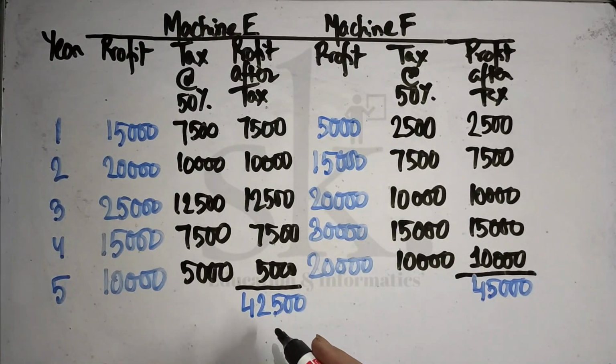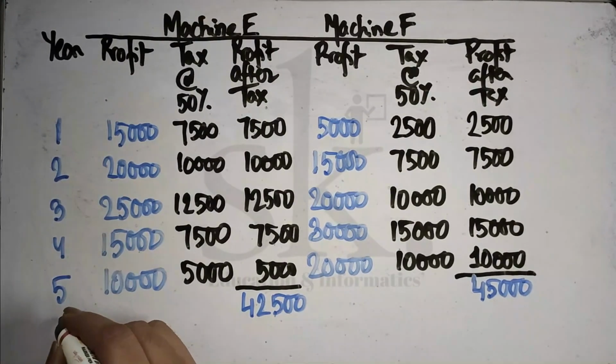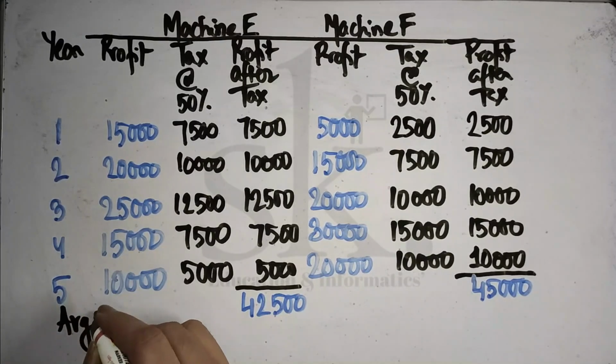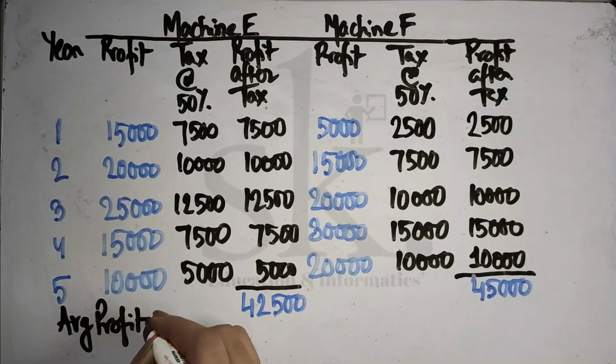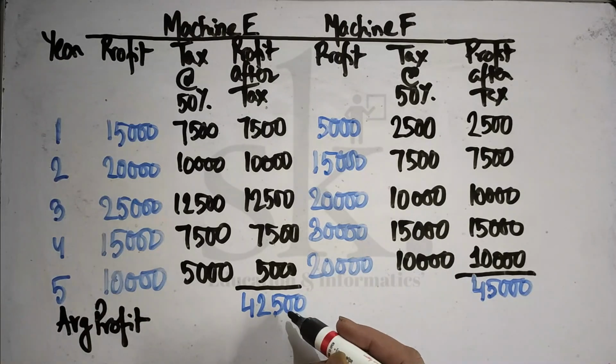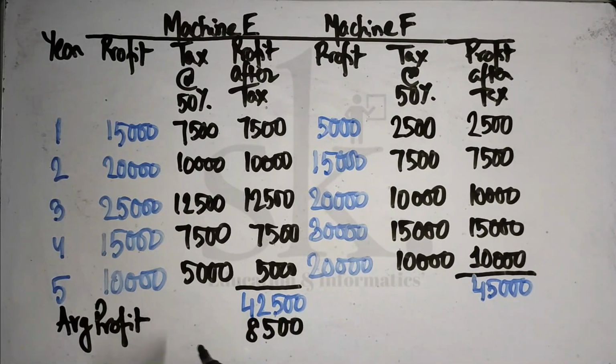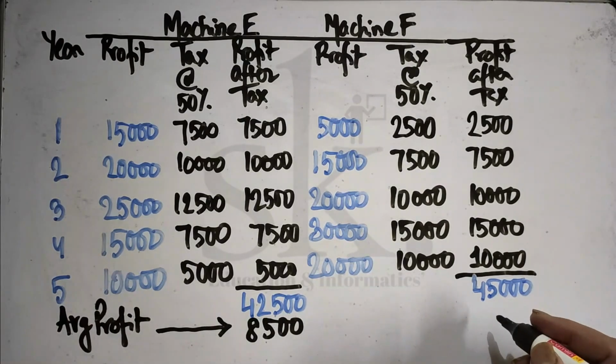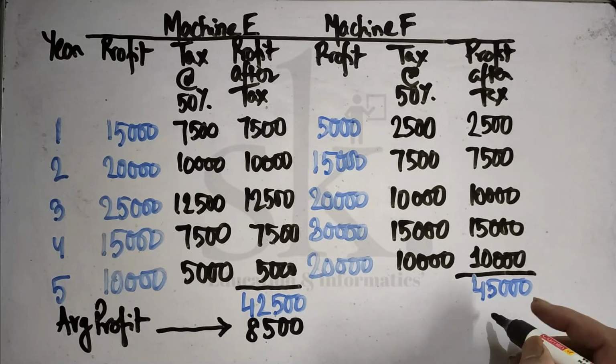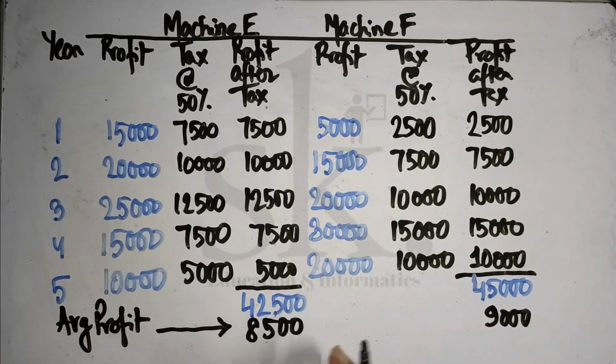So what is the next step we require to find out? We require to find out average profit after tax. So the average profit will be 42,500 divided by 5. So it's coming 8,500. This is average profit. Average profit after tax is 8,500, and for machine F, it's coming 9,000. So how have we calculated this? This is 42,500 divided by 5. We know how to calculate the average profit.